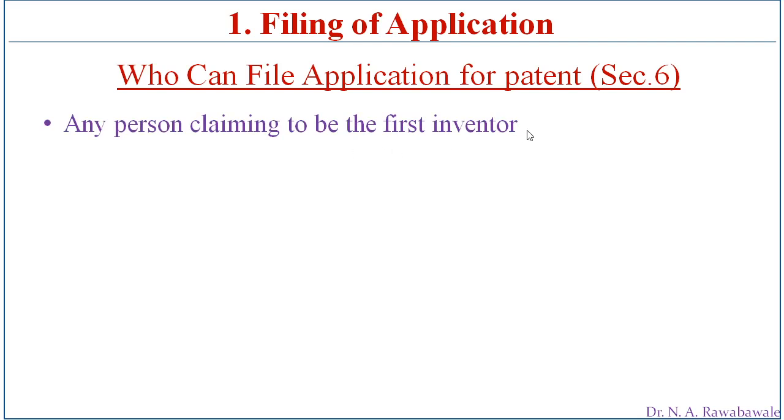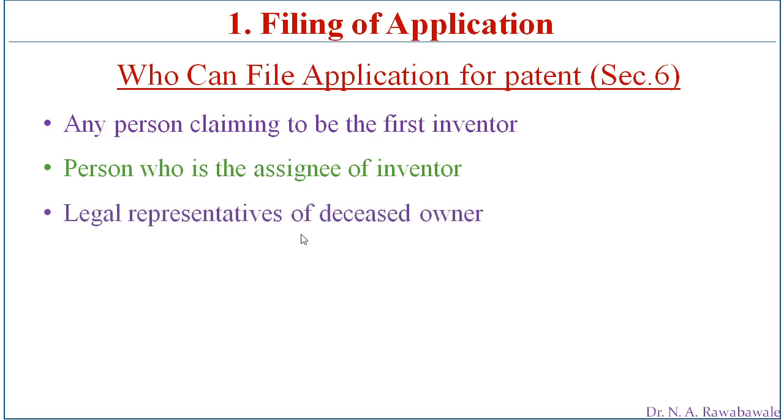If a person claims that I am the first inventor, then such a person can file the application for his invention. Then the assignee of the inventor. The inventor can assign the work to somebody else, or grant permission to a third party, and that third party becomes the assignee, who has the right to register the invention.